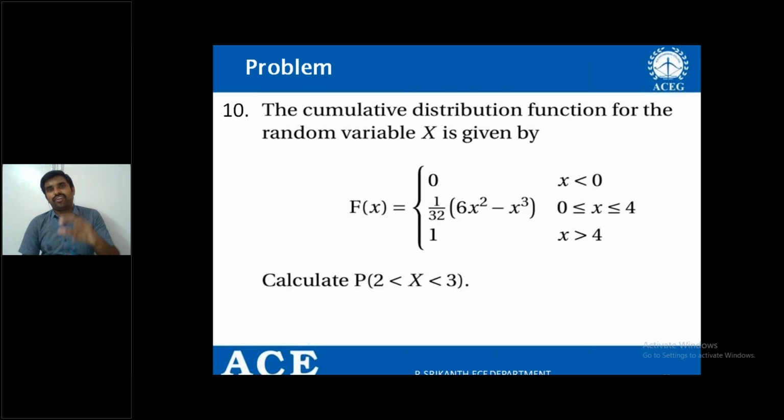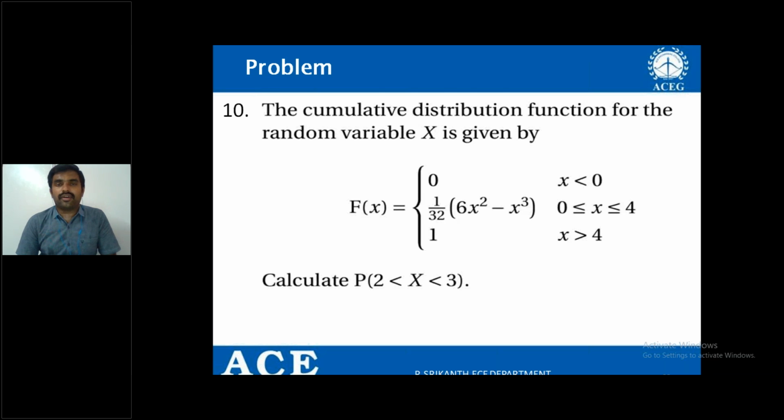Cumulative distribution function can be denoted as capital F suffix capital X of small x. Capital F is CDF, its suffix is the random variable, and inside the parenthesis whatever element you have represents the elements of the random variable. So here in the short form you can write F of x.